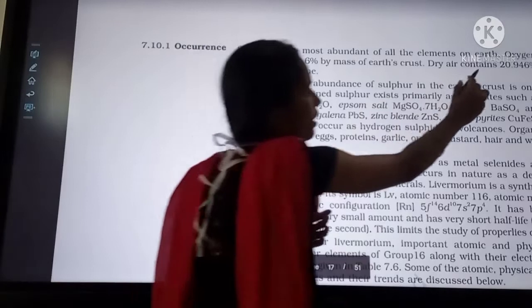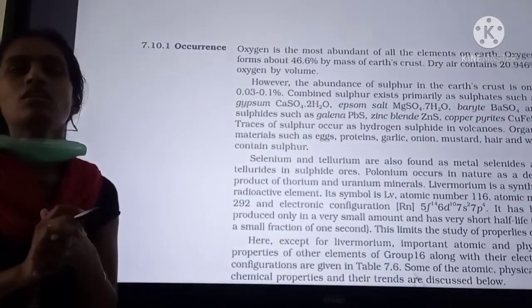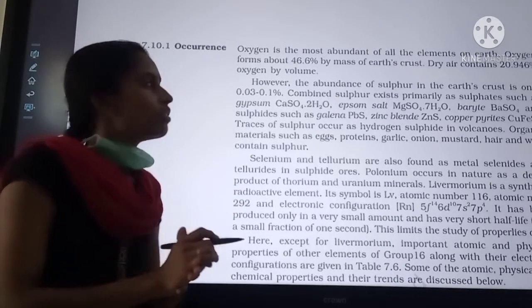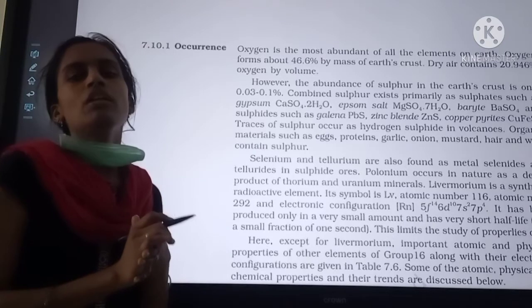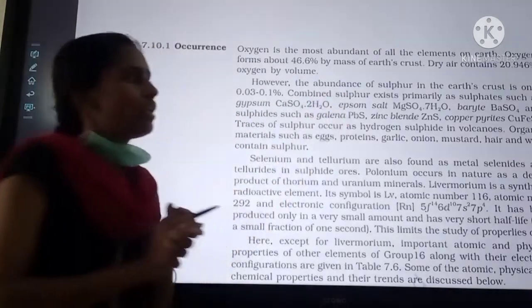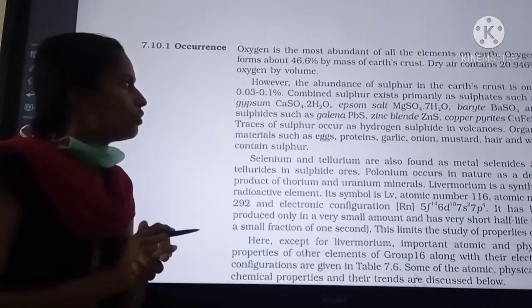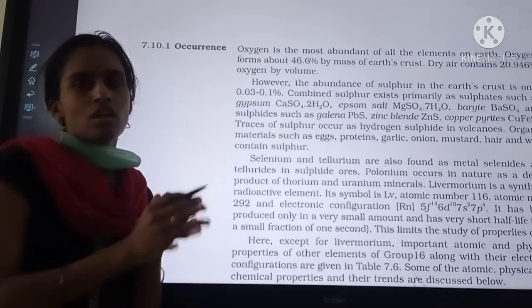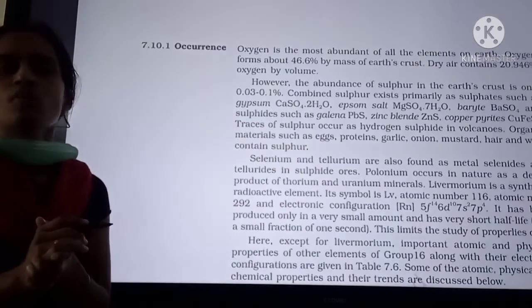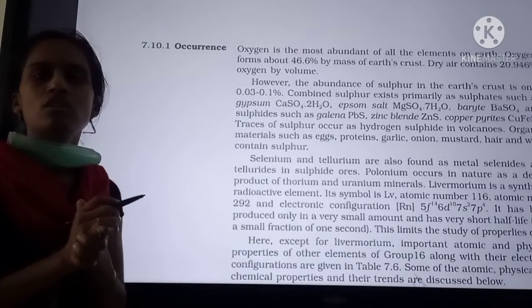In the atmosphere, 21% of oxygen exists by volume. So it is the most abundant element in the earth's crust. However, the abundance of sulfur in the earth's crust is much lesser, 0.03% to 0.1%. So abundance decreases. Selenium, tellurium, and polonium also exist in very trace amounts. So the abundance of oxygen is high.